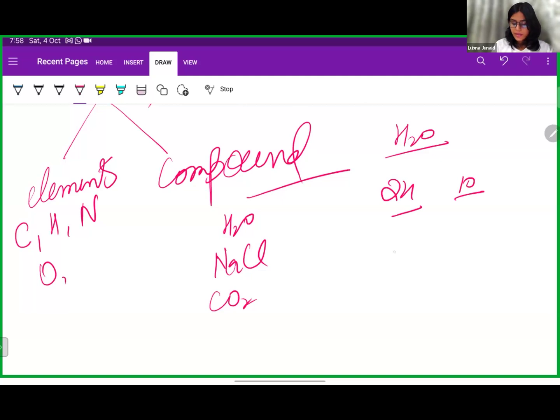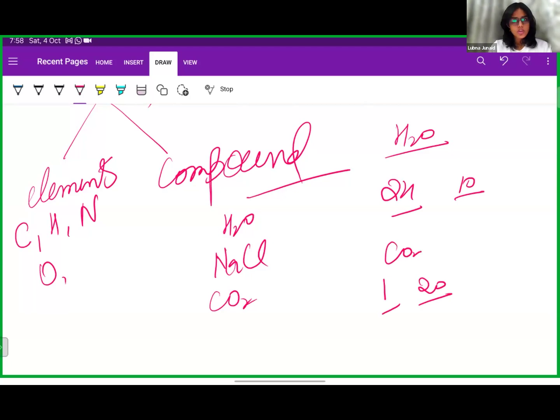If I have to form carbon dioxide, it is fixed that one carbon and two oxygen must combine, and then only carbon dioxide is made. If this definite ratio is disturbed, some other compound will be formed, not carbon dioxide, right? So that's all for the classification of matter.